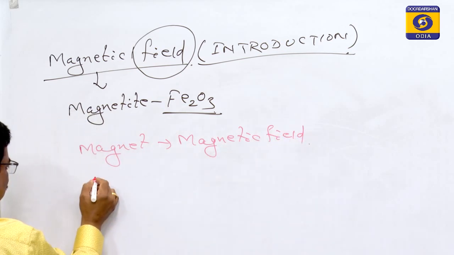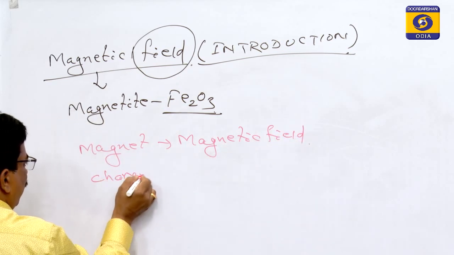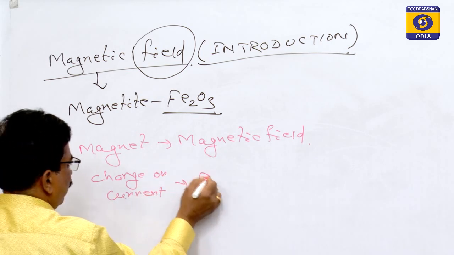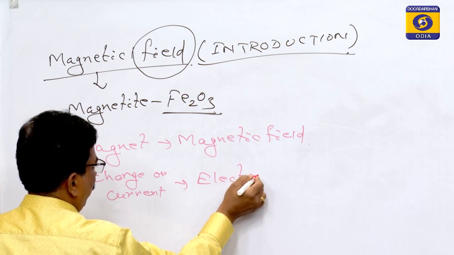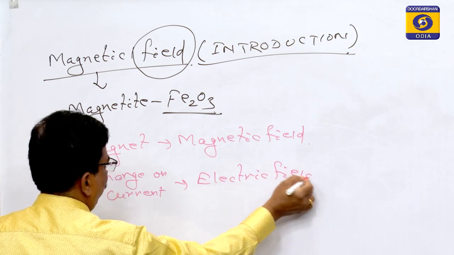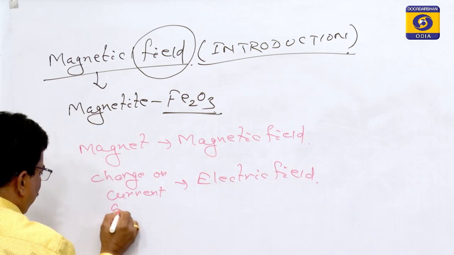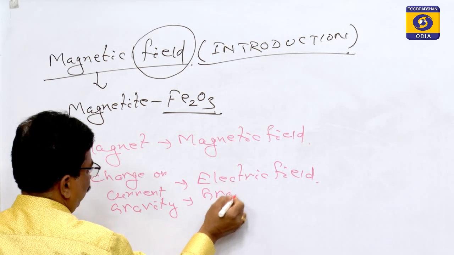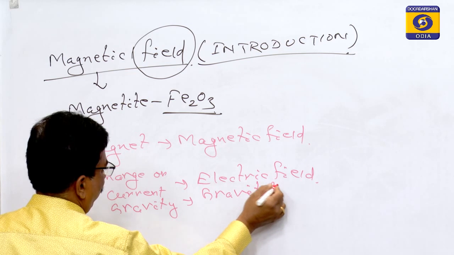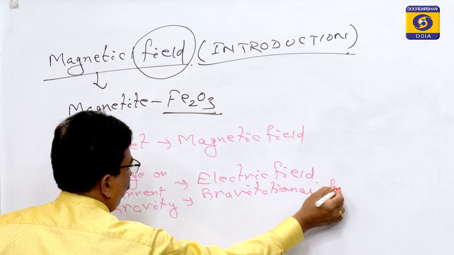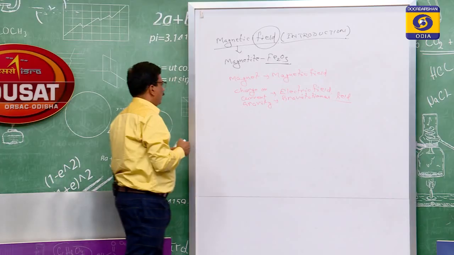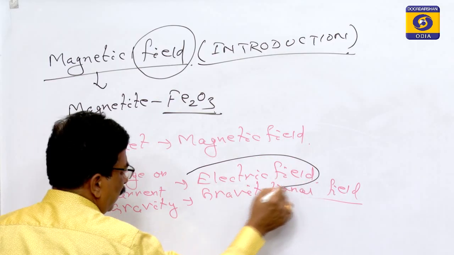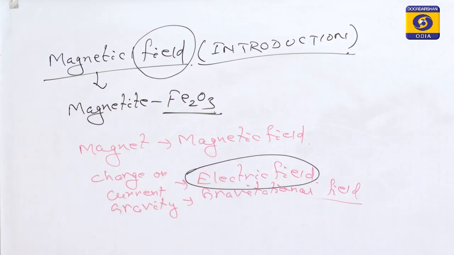If it is due to a charge or current, that is the electric field. And if it is due to gravity, that is the gravitational field. Out of these, in the first unit, you came to know about the electric field.